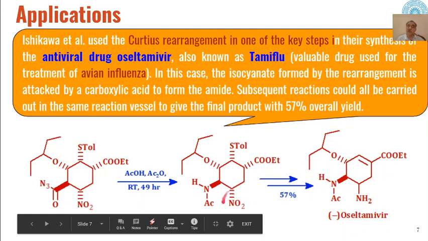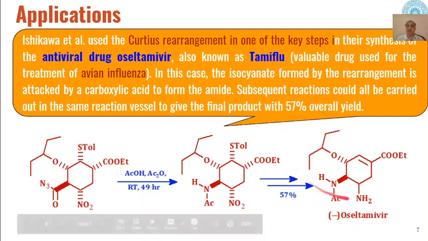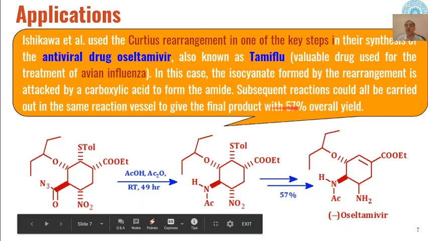Similarly, reduction of this nitro group will take place to amine under different conditions, and then this N-acetyl amine will be converted into the oseltamivir drug, which is also known as Tamiflu. The final product is formed in 50% yield.